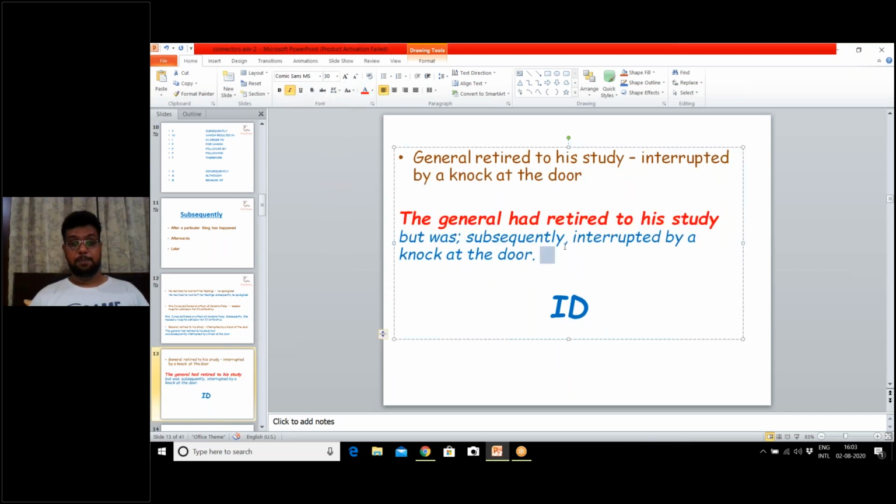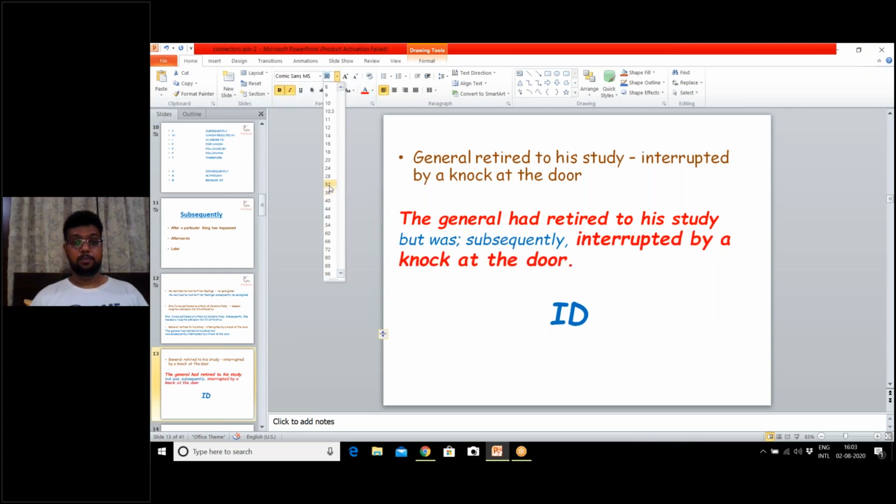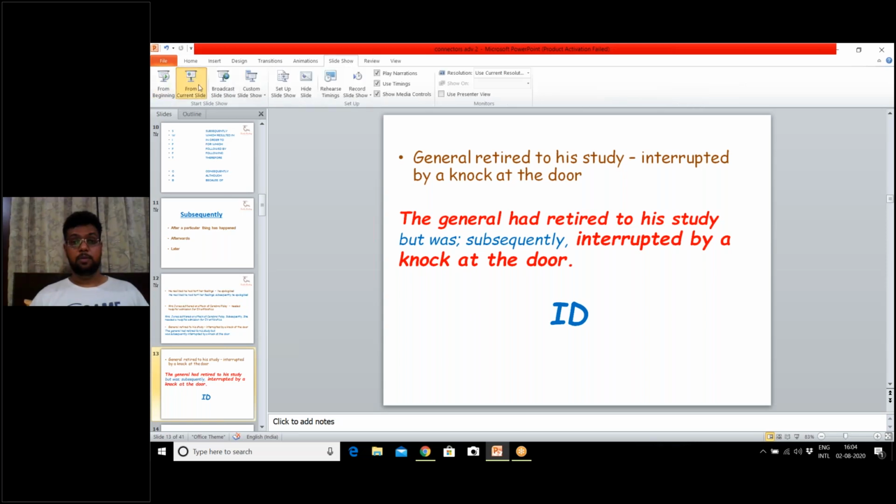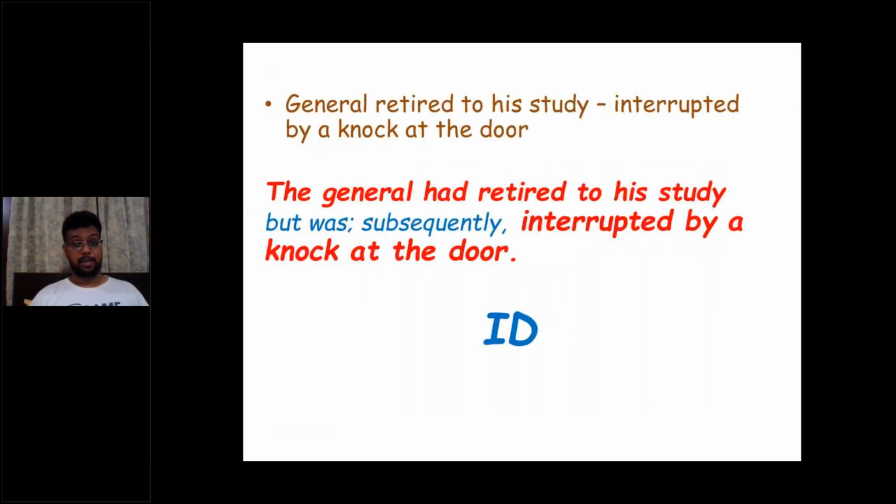And subsequently interrupted by a knock at the door. This sentence is D. Now, the general had retired to his study is an independent sentence. You do not need any information for this. Suppose I say to you that the general had retired to his study. This is a complete sentence, an independent clause. It does not require any other sentence to complete itself.